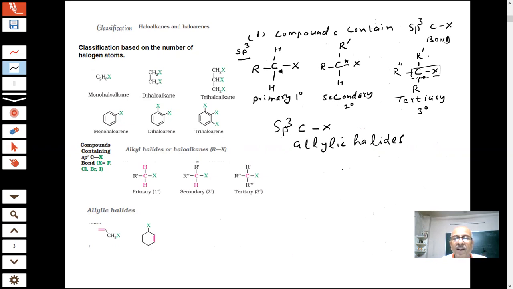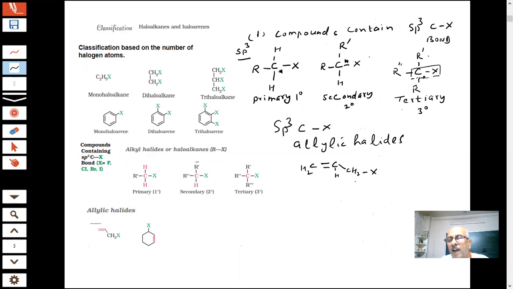What is that? See what you have, student. This is my halogen. This is a carbon. This carbon is now attached to a double bond. That means this is a carbon, there will be a hydrogen, and you have CH2. So here is a single bond.